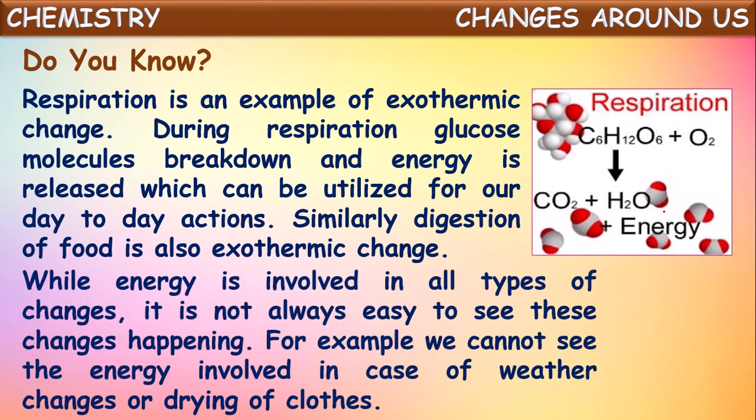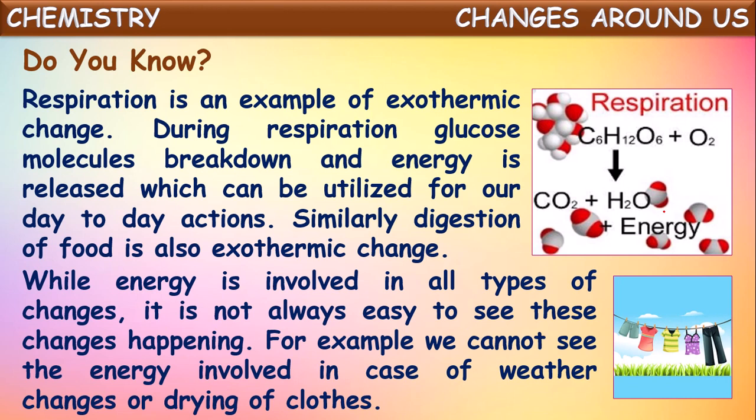While energy is involved in all types of changes, it is not always easy to see these changes happening. For example, we cannot see the energy involved in weather changes or drying of clothes. We cannot see how the changes are happening, but we observe the final result, isn't it?